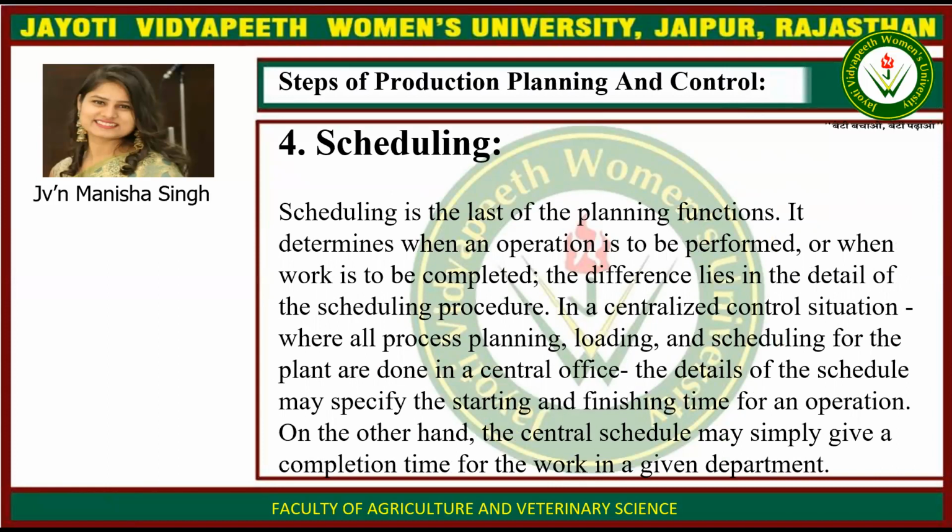Scheduling is the last of the planning functions, and it determines when an operation is to be performed or when work is to be completed. The difference lies in the detail of the scheduling procedure in a centralized control situation, where all process planning, loading and scheduling for the plant are done in a central office. The details of the schedule may specify the starting and finishing time for an operation. On the other hand, the central schedule may simply give a completion time for the work in a given department.